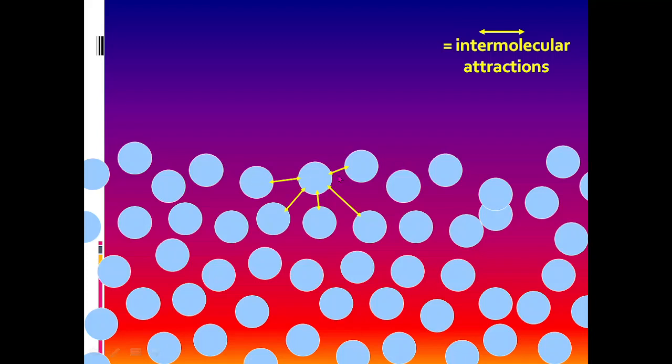However, if you consider the molecule on the surface of the gas like this, then what will happen? There is the force of attraction towards the gas molecules inside the gas. However, towards the walls there are no gas molecules which will exert a cohesive force on this gas molecule.